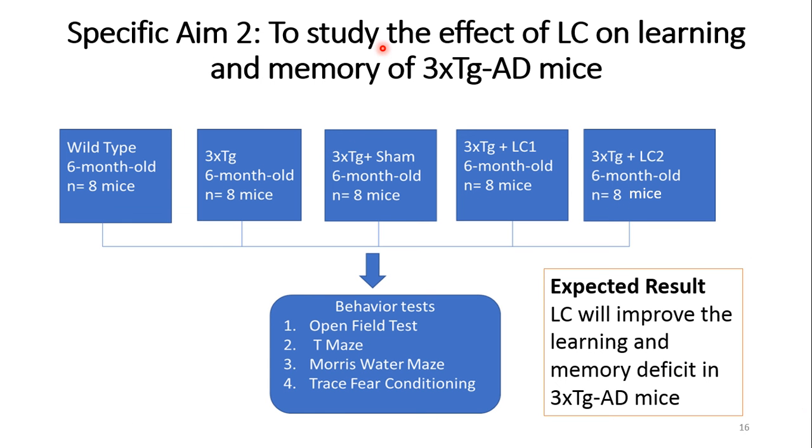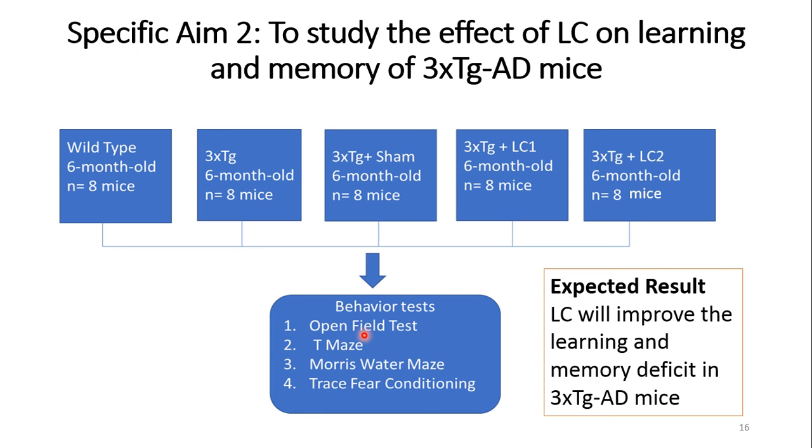Specific aim 2 is to study the effect of LC on learning and memory of 3xTg AD mice. For this study, I have 5 groups of mice. Groups 4 and 5 will be treated with LC. Each group consists of 8 mice at the age of 6 months, and I will perform behavior tests for each group.